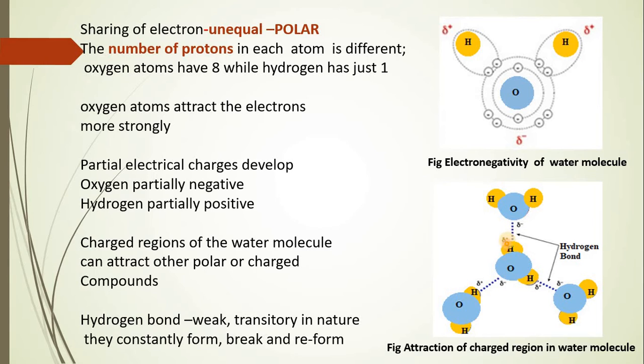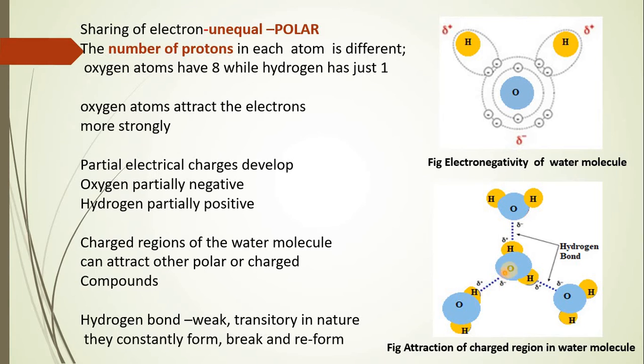Both positive as well as negative charges of the molecule help in binding with the other molecules which come into its vicinity, and that is only because opposite charges have the tendency to attract each other.